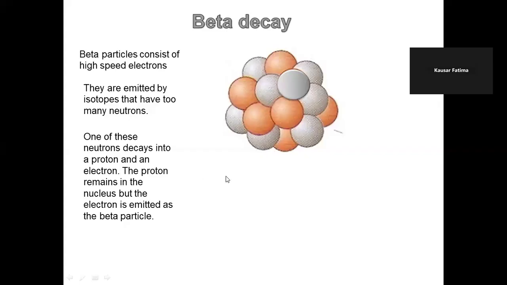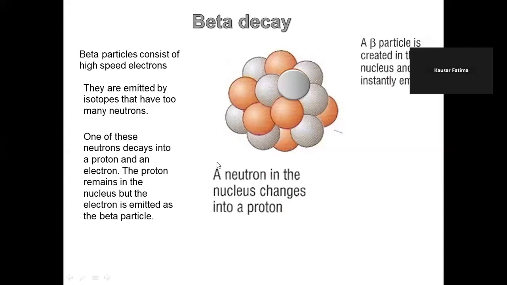So here one neutron decays and the result is the addition of one proton and an electron, which is emitted out as a beta particle. The proton will remain in the nucleus, so there will be no effect on the nucleon number. But the addition of one proton causes the atomic number to increase by 1. So one neutron changes into a proton and a beta particle is created, and it is emitted out instantly.